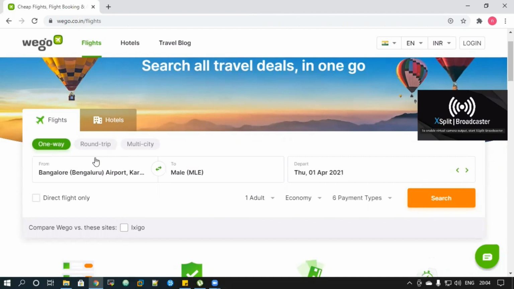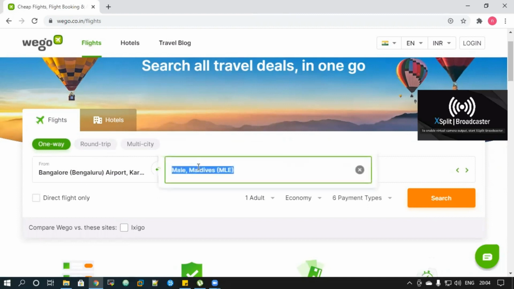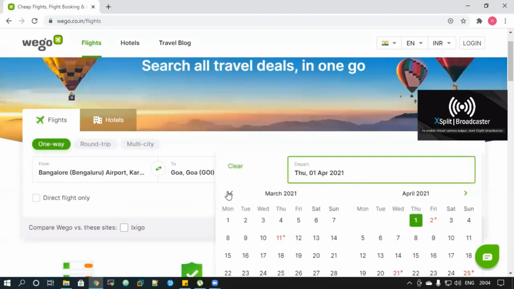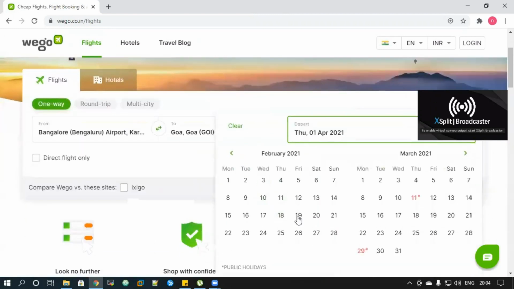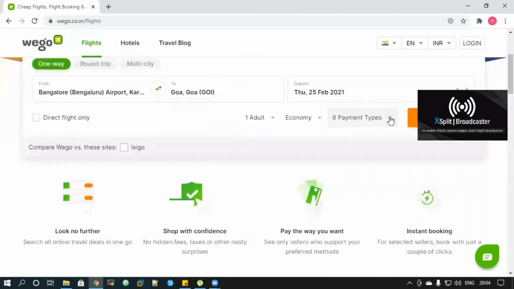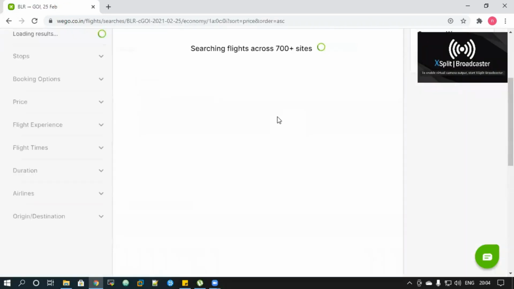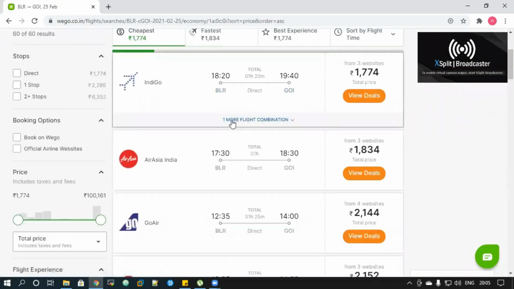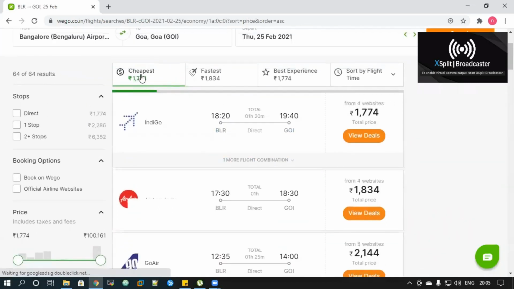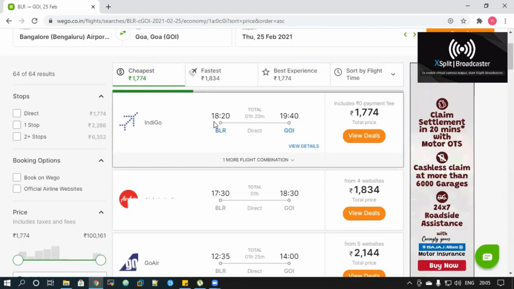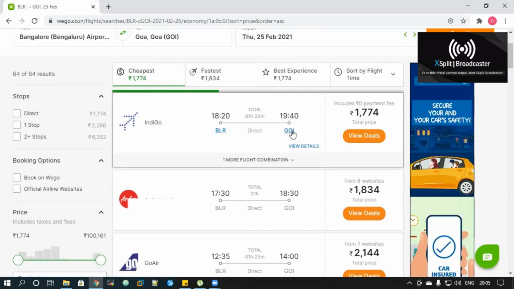For example, now if I want to go from Bangalore to Goa, as you can see, I'll just choose the date as February 25th. If I click on February 25th and give search, as you can see, it's searching 700 plus sites. Here I've chosen the cheapest option, and the cheapest option here is 1774, that is from 1820 to 1940 from Bangalore to Goa.